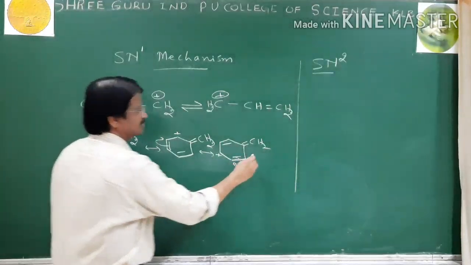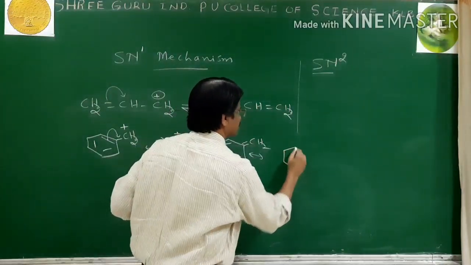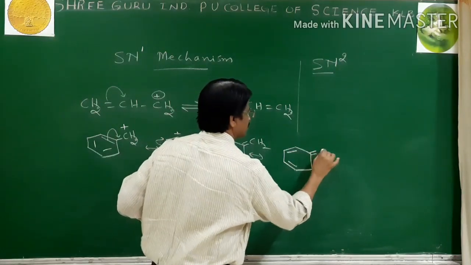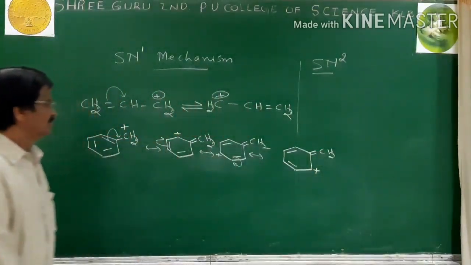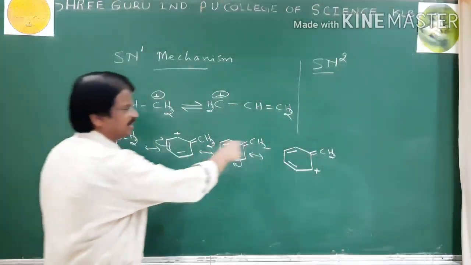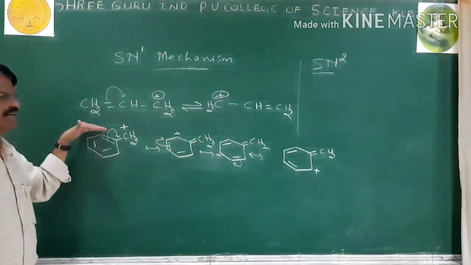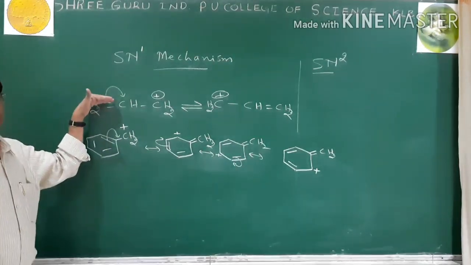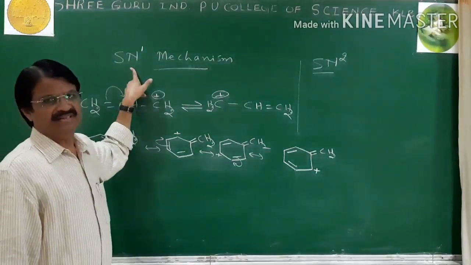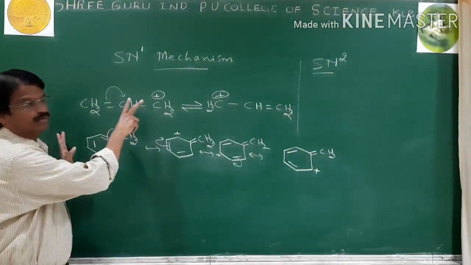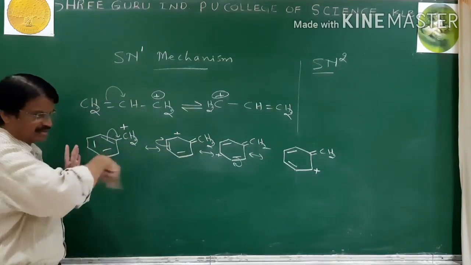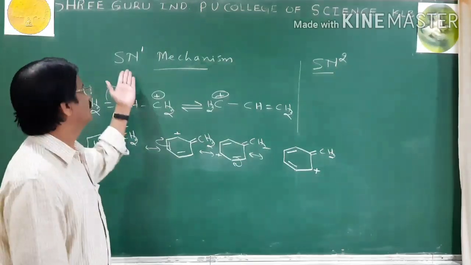Next, one more structure. Because of these structures, the carbocation here is stabilized by resonance. Therefore, benzyl halides, allyl halides, and tertiary alkyl halides all undergo hydrolysis by the SN1 mechanism because they can form resonance stabilized or hyperconjugative structures. A stabilized carbocation is formed in the case of SN1.